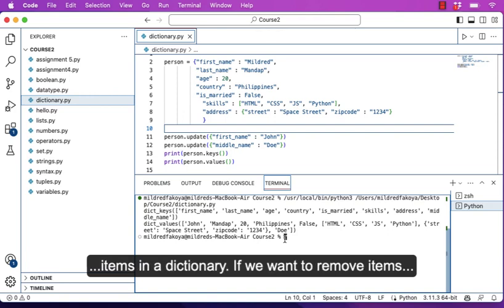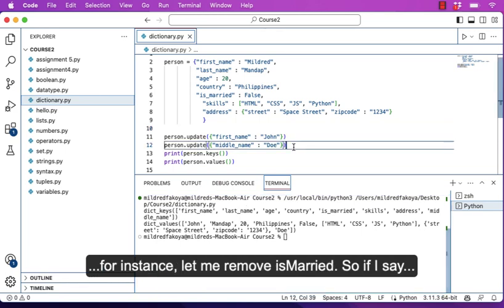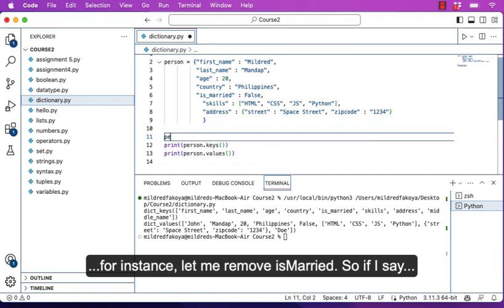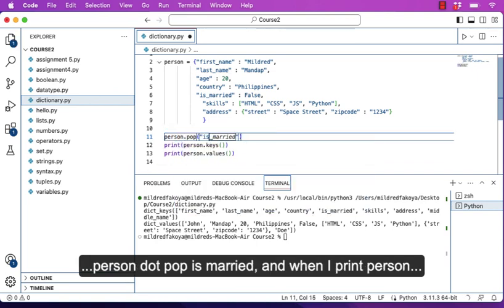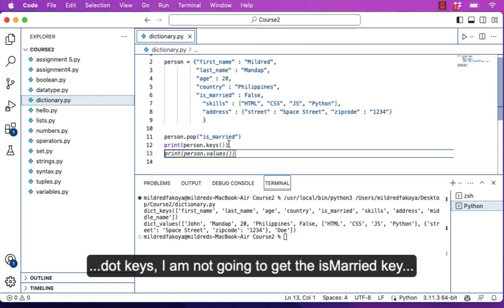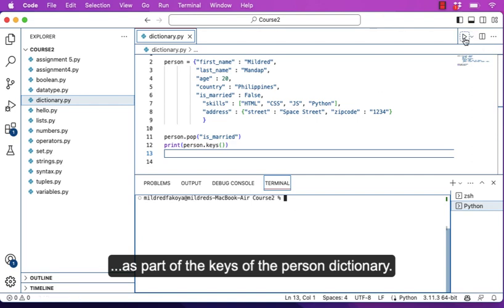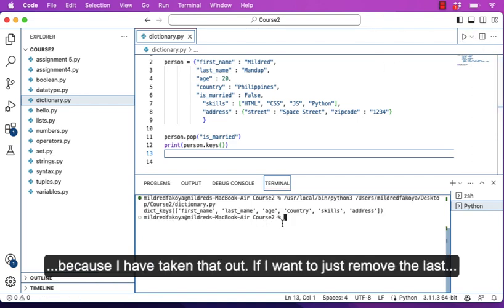If we want to remove items, we can use the pop method. For instance, let me remove is_married. If I say person.pop is_married, and when I print person.keys, I'm not going to get the is_married key as part of the keys of the person dictionary because I've taken that out.